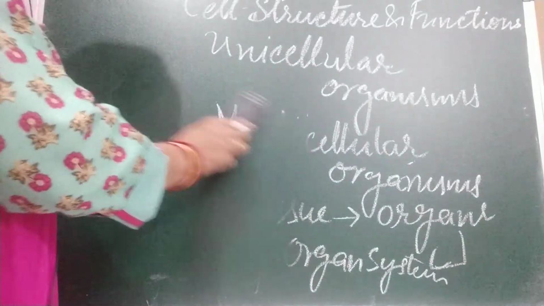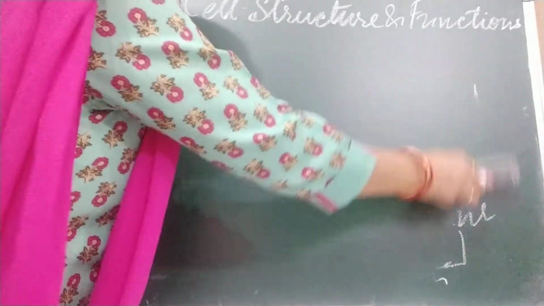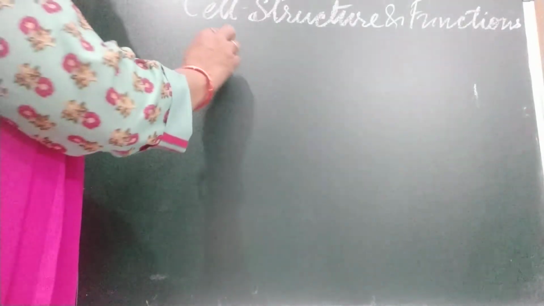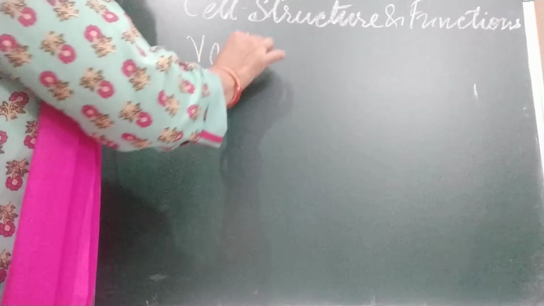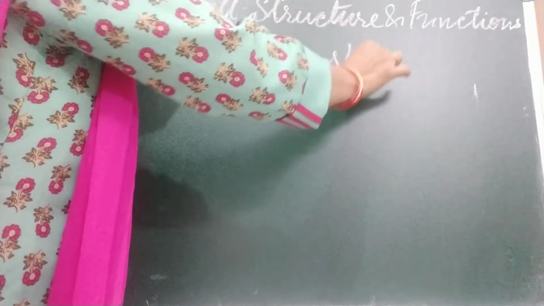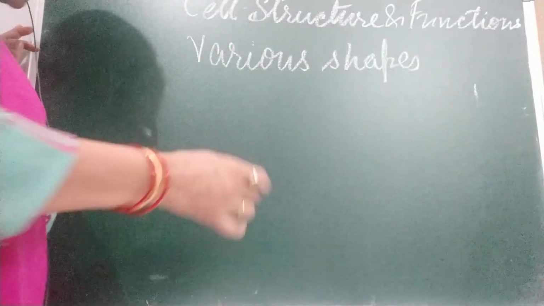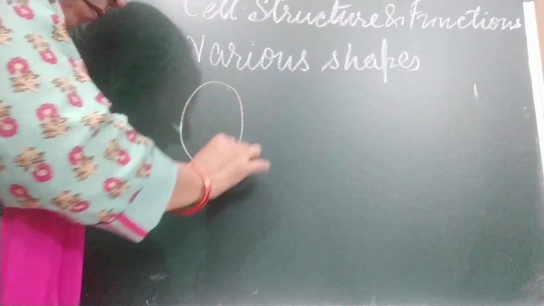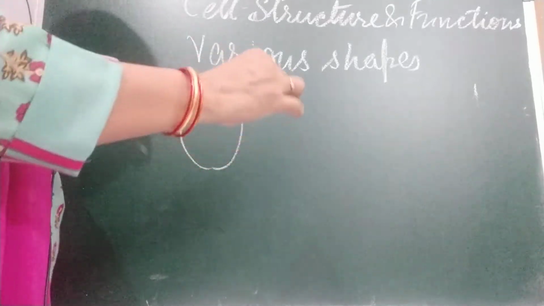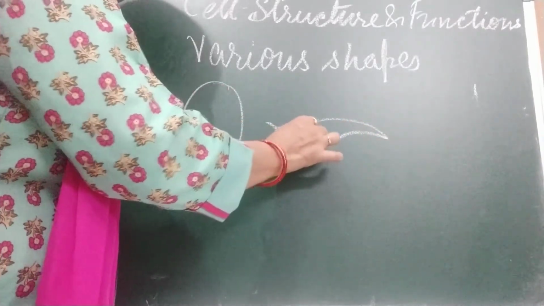Now children, we are going to discuss variation in shapes and sizes. As we told you, in cell theory they have told that cells are of various shapes and sizes. First, the egg cell is oval, and muscular cells are spindle shaped.